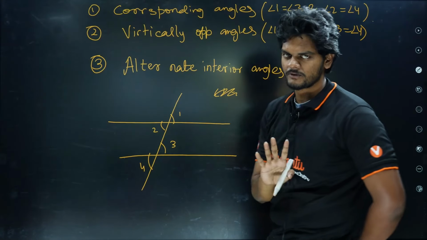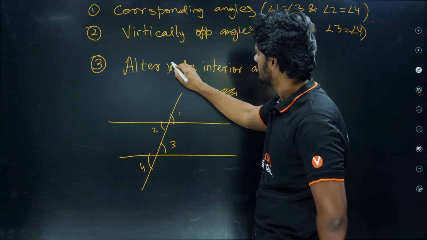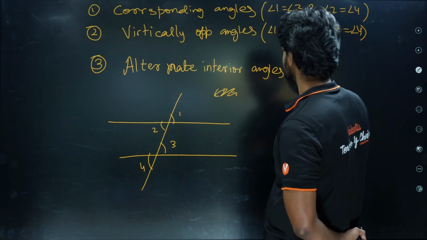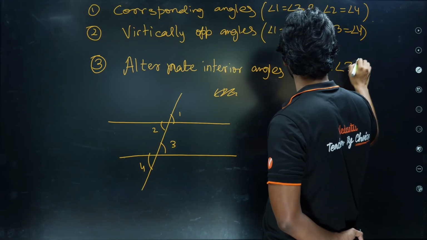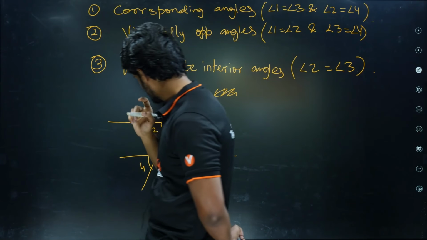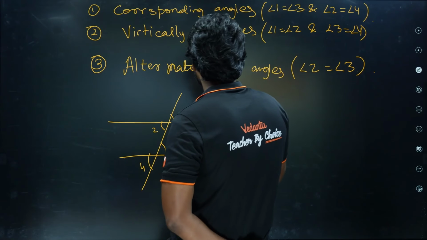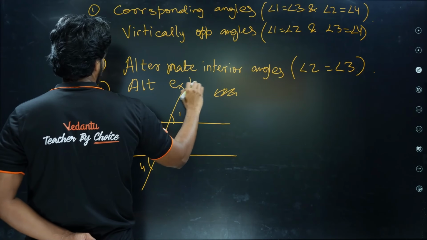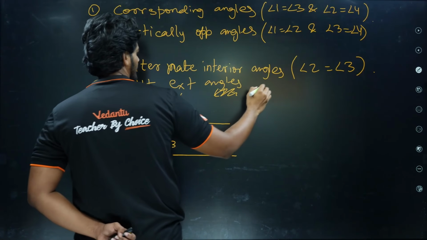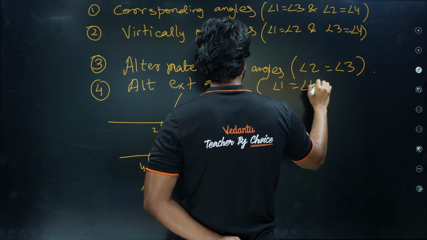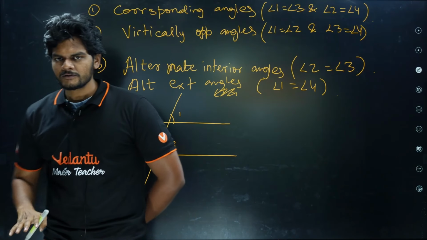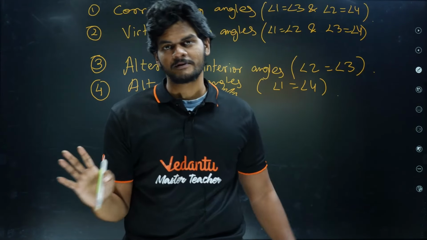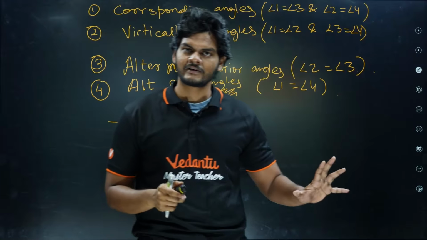If someone is totally new to geometry, this is kind of important. Alternate interior angles: angle 2 is equal to angle 3. This is it, right? Probably 1 and 4 are called alternate exterior angles. Angle 1 is equal to angle 4. So that is the basis of the beginning of geometry. I hope this is clear to everyone.